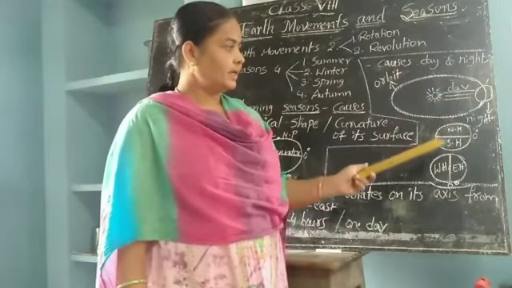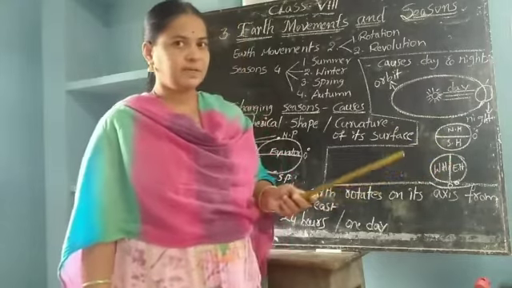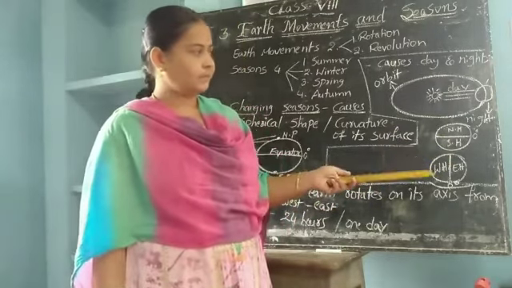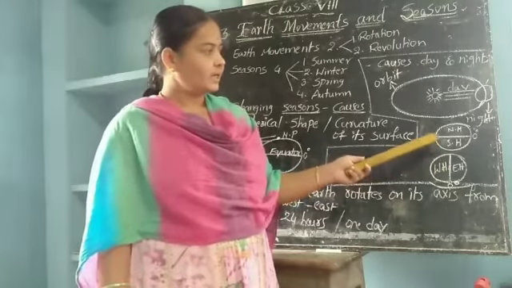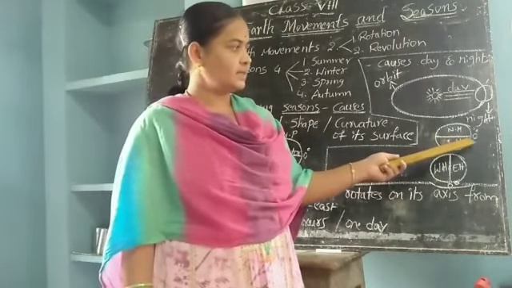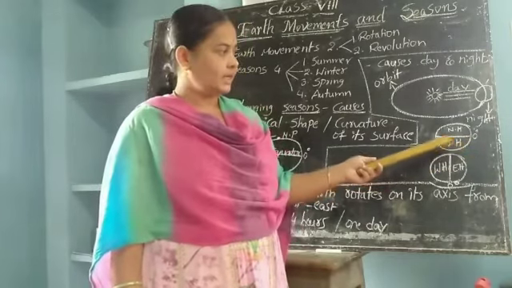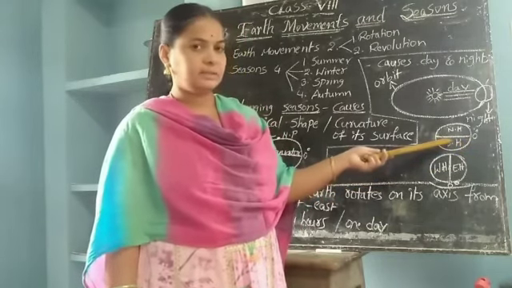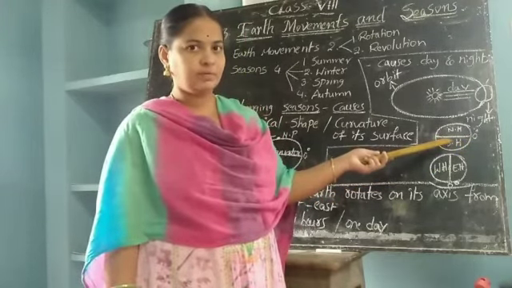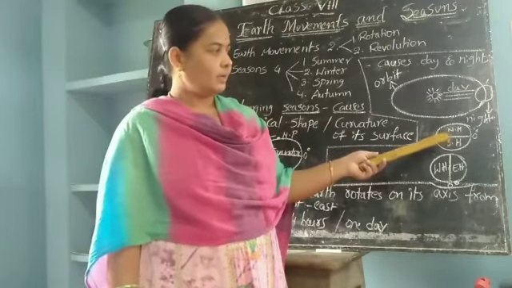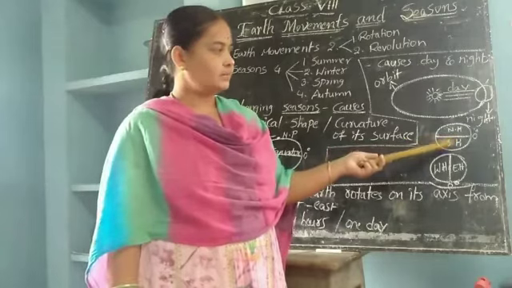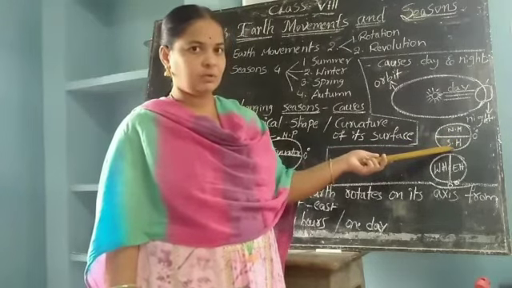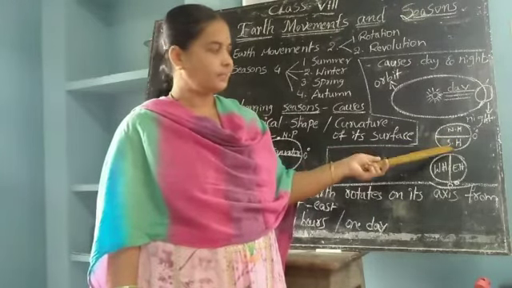And here the earth is divided into hemispheres. Hemisphere means half a sphere. What is this? This is the equator. Here the equator divides the earth into 2 equal parts. Above the equator part we call the northern hemisphere, and below the equator part we call the southern hemisphere.